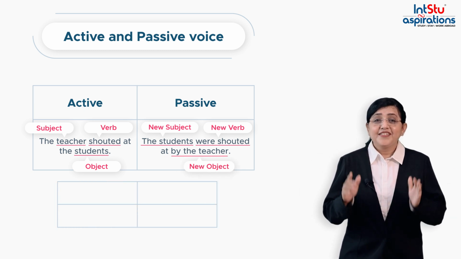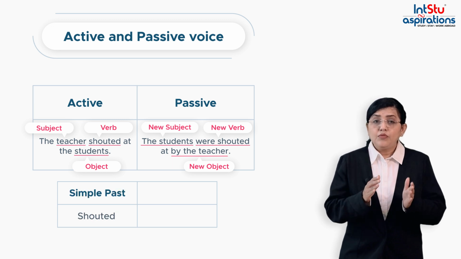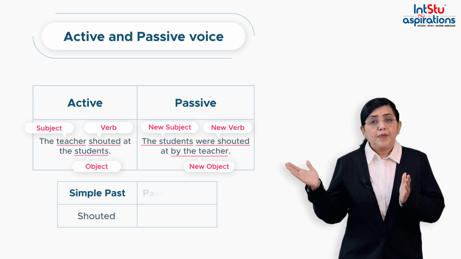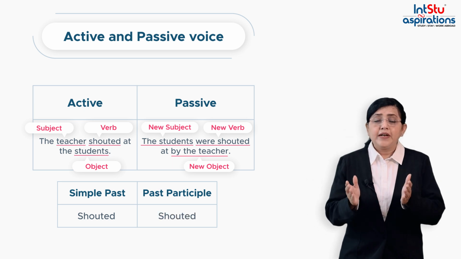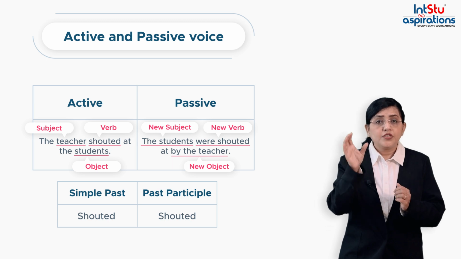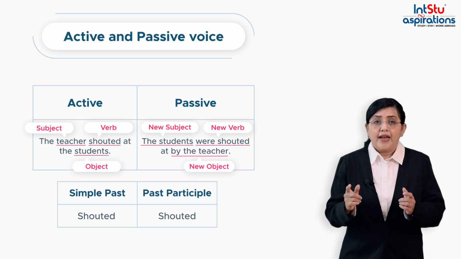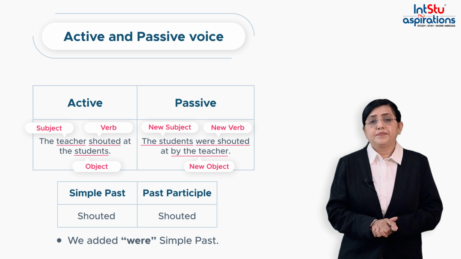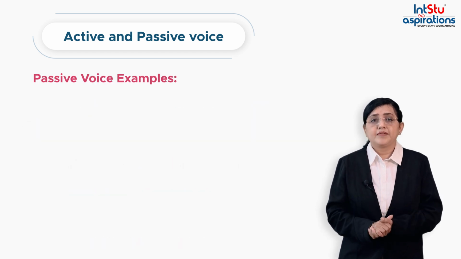Here, the verb shouted is in simple past. Now in the passive, we make this simple past into past participle, but the word remains the same because the past participle of shout is shouted. So, though the word is shouted, it is considered as past participle. And then we also add were because it is in simple past. Now let us see a few more examples of passive voice.